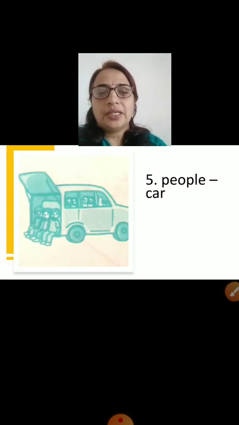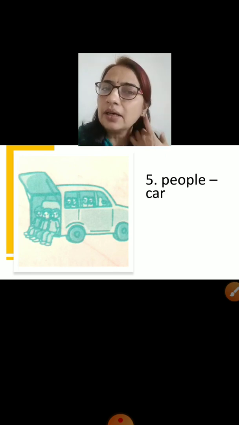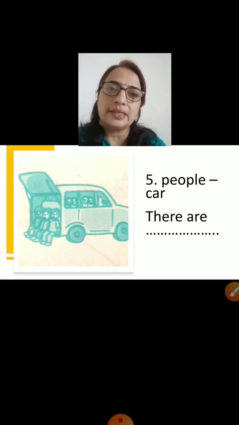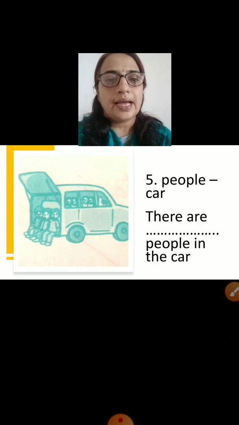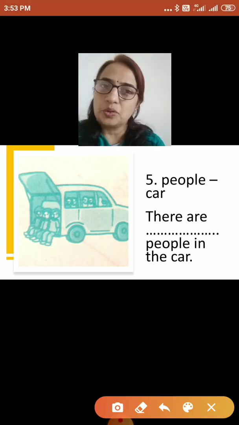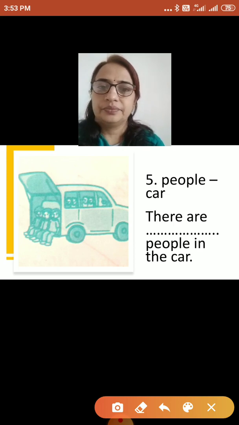Now the next picture is, this is again the picture of one vehicle. What is there inside the vehicle? Many people are sitting. Even at the back side also people are sitting. And the clue words are given again, the people and car. And the sentence is, there are dash people in the car. Not enough, too much or too many.